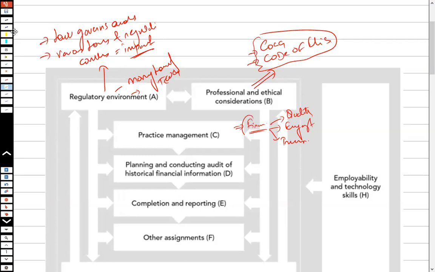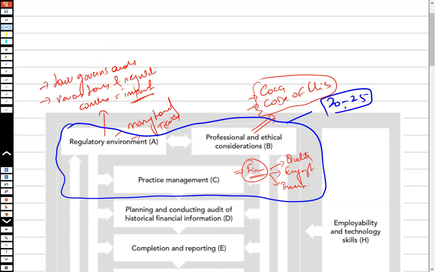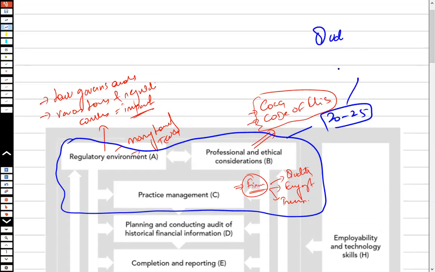So these three sections of the syllabus constitute around 20 to 25 marks, and to list down, they include quality control, the code of corporate governance, the code of ethics, and laws and regulations. So generally from the examination perspective, these areas constitute around 20 to 25 marks of the paper.